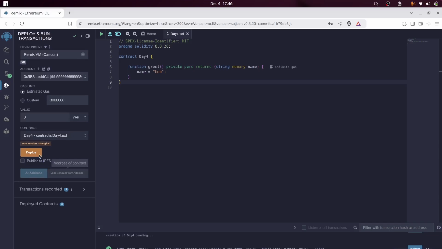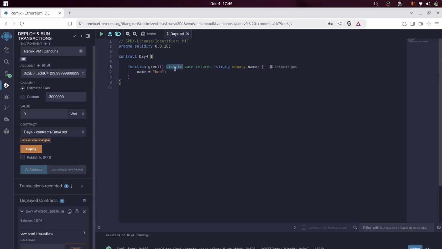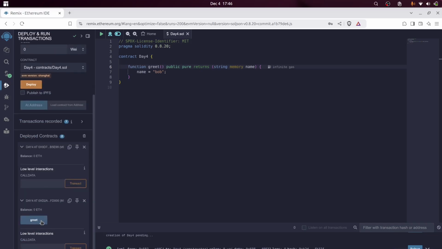Let's compile and deploy it, making it a public function. Even though I haven't specified any return statement, we are actually getting the return value, just because we have specified the variable name in the returns. If you specify a variable name there, we don't have to return it explicitly. So this is how you can specify a return statement.